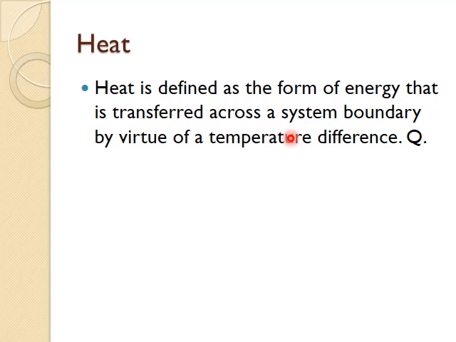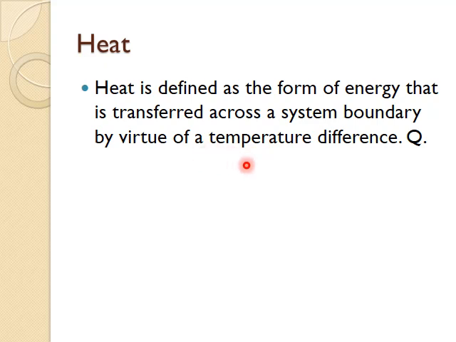This energy will travel from one point to another point of the same body, or from one body to another body, because of the temperature difference. When there is a temperature difference between two bodies, then only the heat will travel from one body to another body or one location to another location. The necessary thing for heat to flow from one point to another is a temperature difference. Then only the heat can flow.